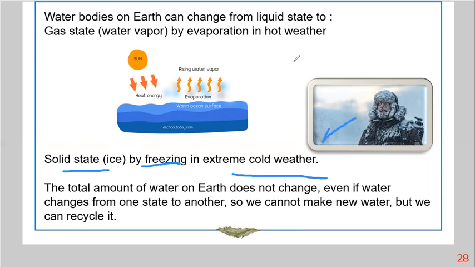So the water can change from its liquid state into gaseous state by evaporation, or it can change from a liquid state into solid state by freezing in cold weather. But you have to observe that the total amount of water on Earth doesn't change. But the water can change from one form to another. It can change from solid to liquid, from liquid to gas, from gas to liquid again. But the total amount of water doesn't change.